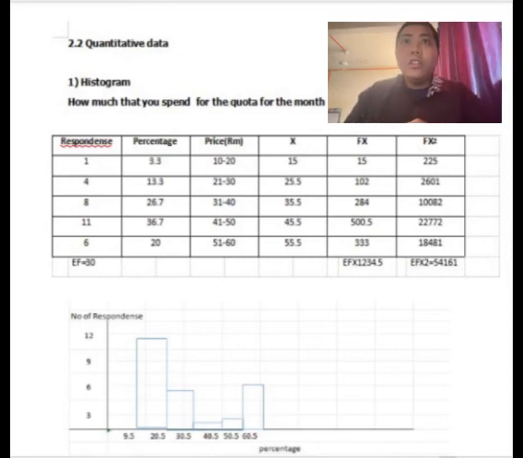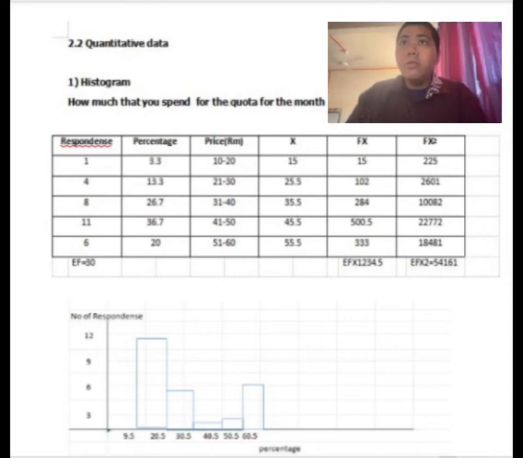For this topic, we will be talking about quantitative data. For the first one is histogram. This is the table for histogram. For the question, how much do you spend for the quota for the month, student in KPM Ayer Molek. So here the total of the respondents we get is ΣF 30, and there is a percentage, price, and there's a FX and FX times 2.